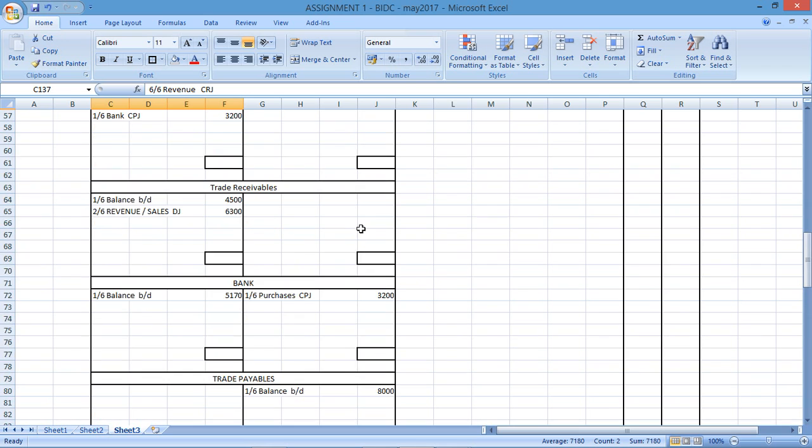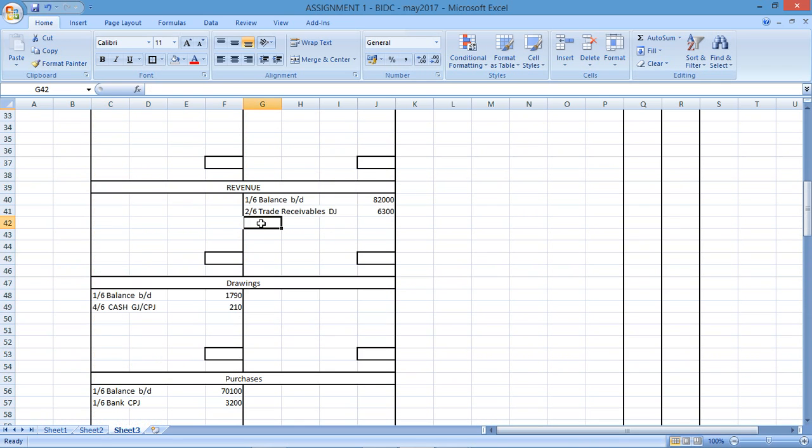7180, where's revenue? There's revenue on the 6th of the 6th. Cash sales, cash receipts journal, 7180.